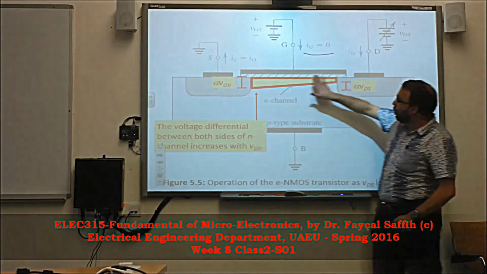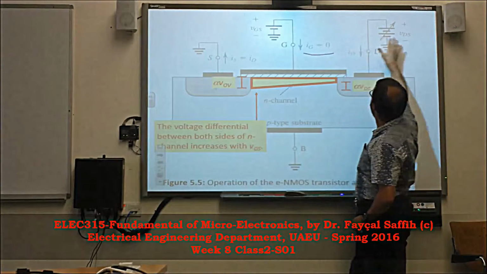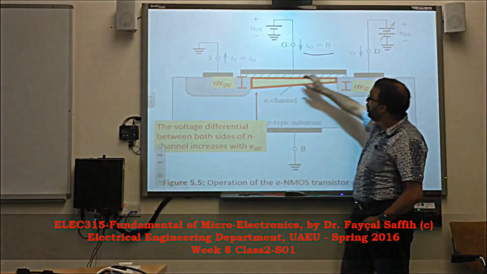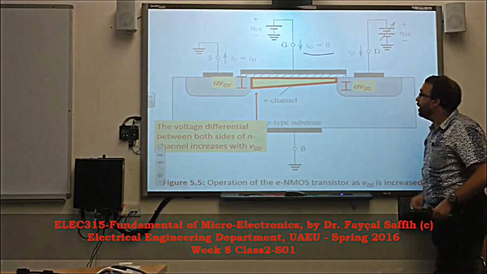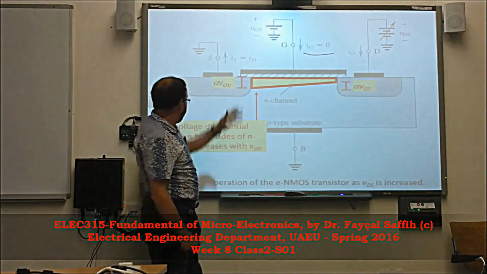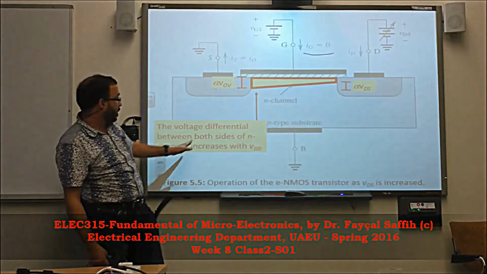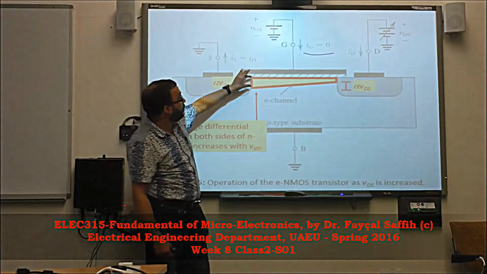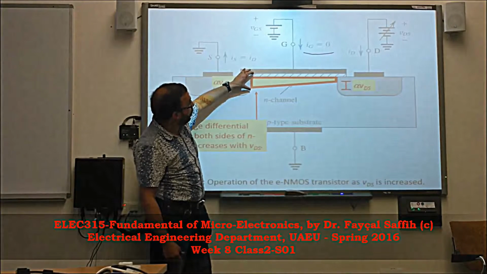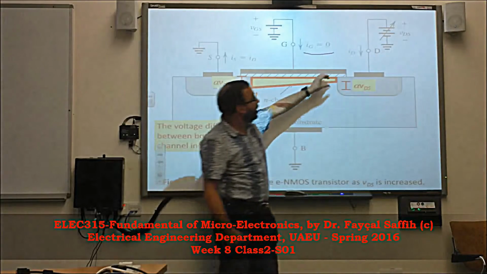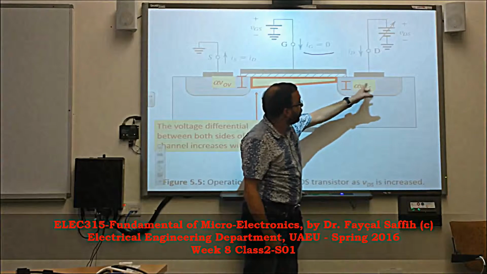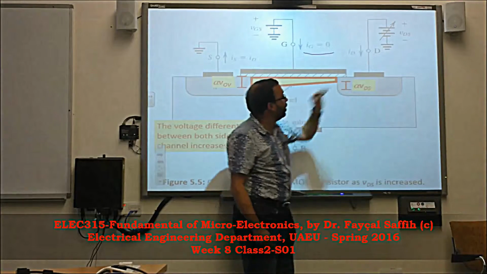Now, the charge in the channel will not be uniform when the drain voltage increases above small values, and therefore the channel will be wider here. Why is it wider? Because the voltage differential between both sides of the N channel increases with VDS. So here the voltage actually increases with VDS. It feels more voltage here, so therefore we have more charge here than there. And how much does it lose? It loses a certain ratio, proportional to VDS.